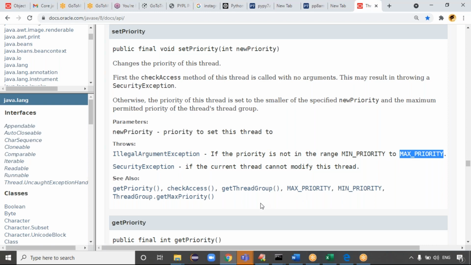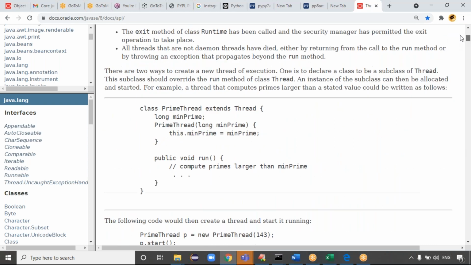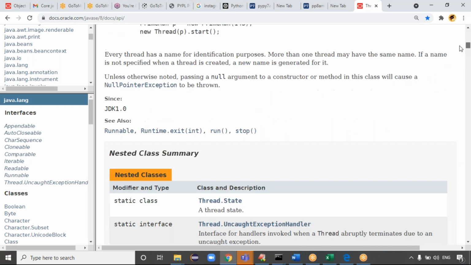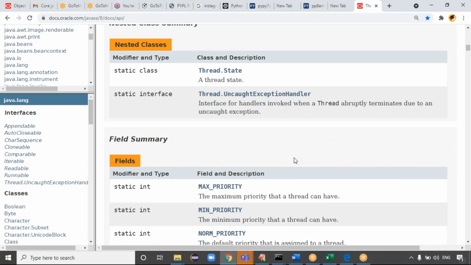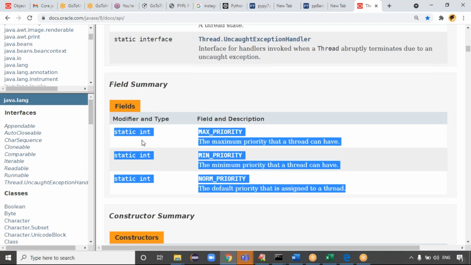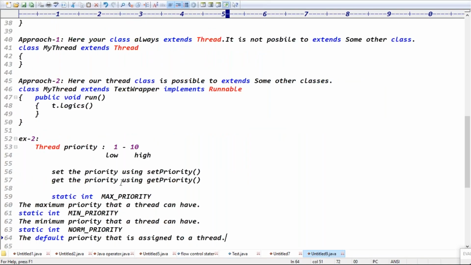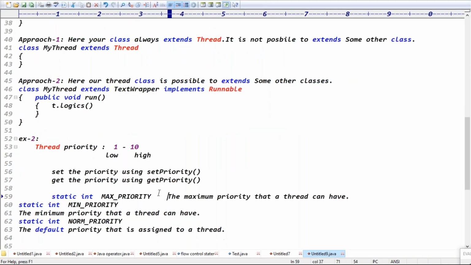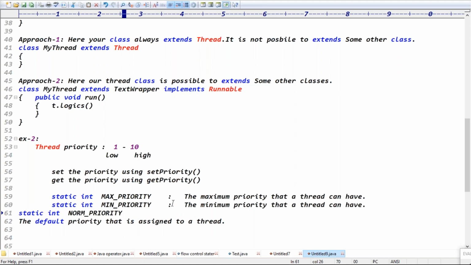Basically, to represent these priorities, we have three constants, which are important for us. See, guys, how many fields are there? Total 3 fields. One is max priority, the second one is min priority, and the third one is norm priority, right? Exactly.